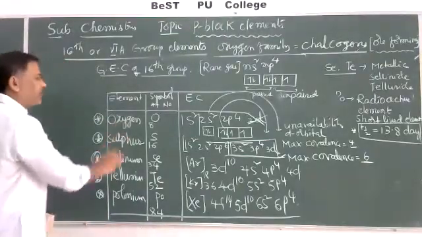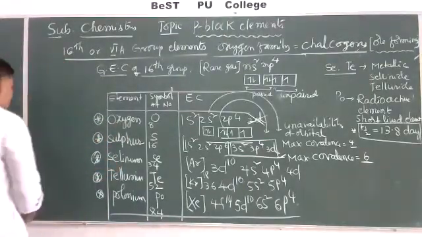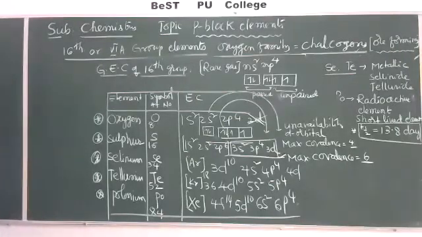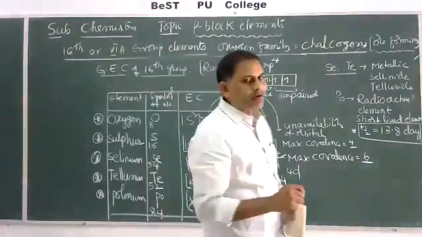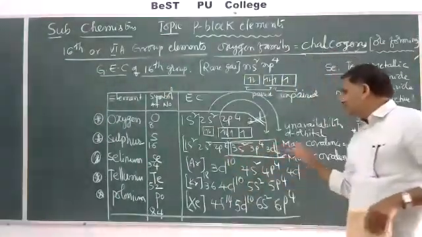This is a very, very important table, just observe it. In this table, the main important thing is the oxygen electronic configuration. This is oxygen.